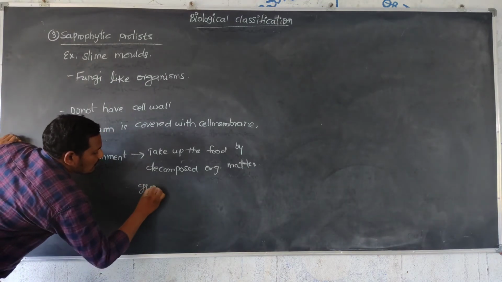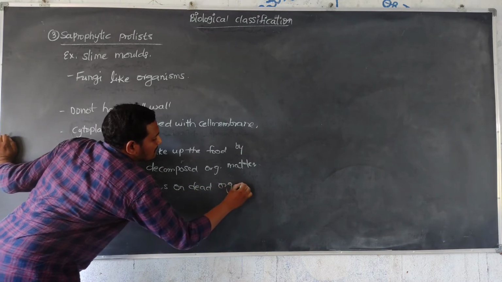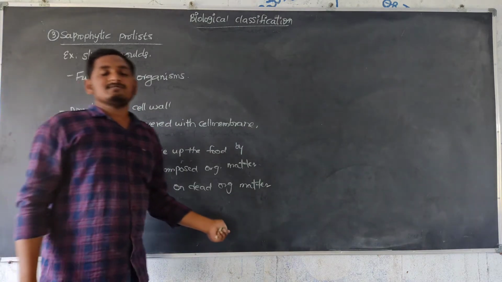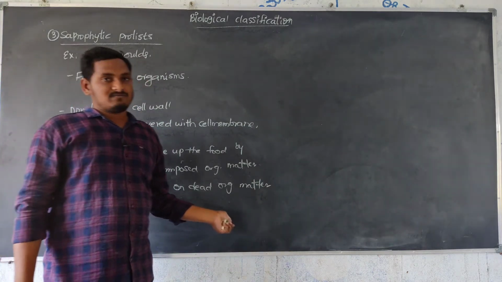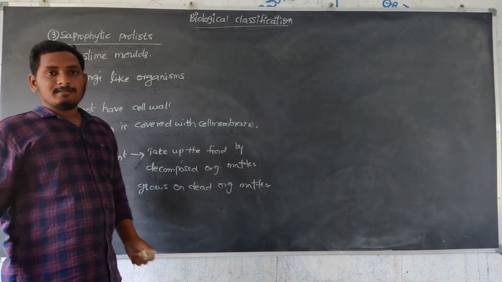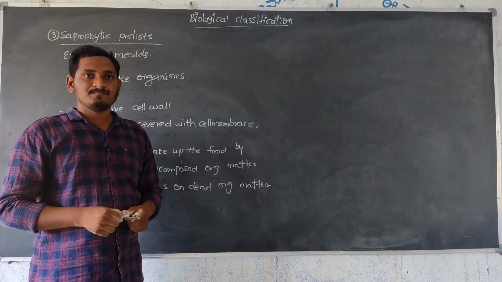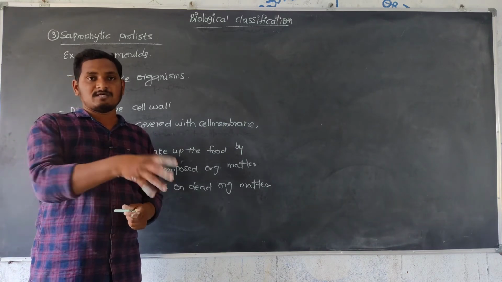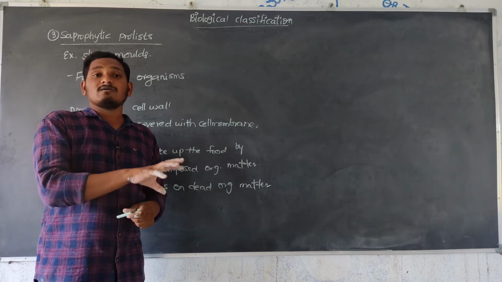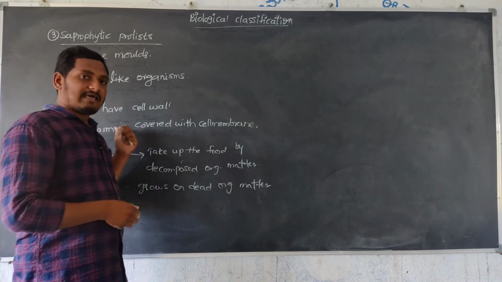Dead organic matter means dead bodies of plants like twigs, leaves, etc. Then they release enzymes on the food or decomposed substance. That decomposed substance is completely broken down or digested outside only, then reabsorbed by slime molds.